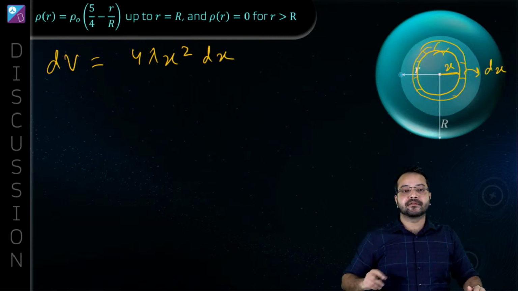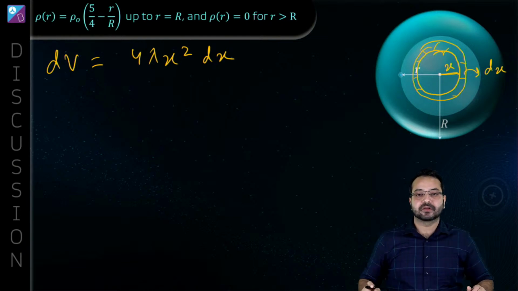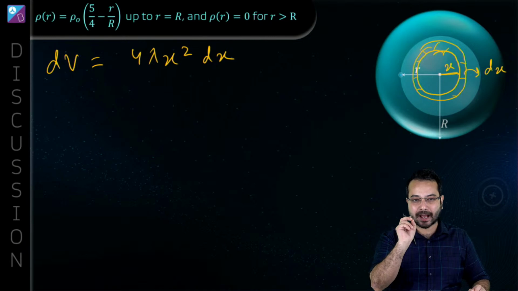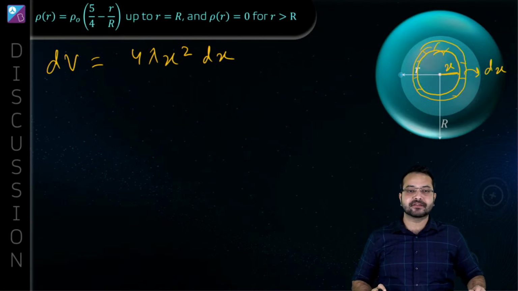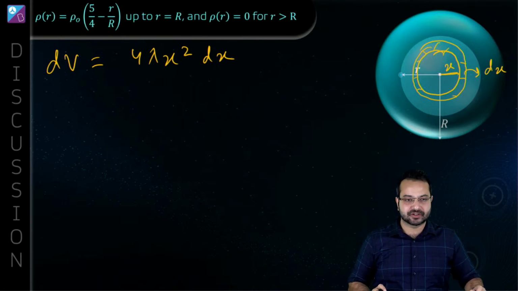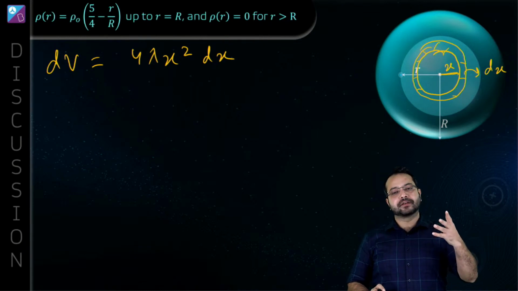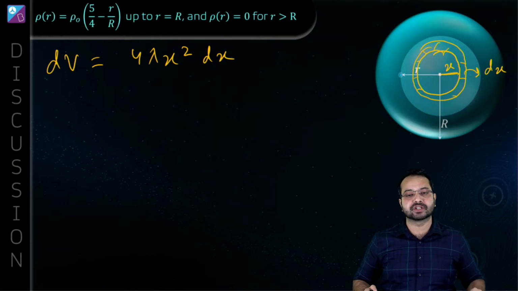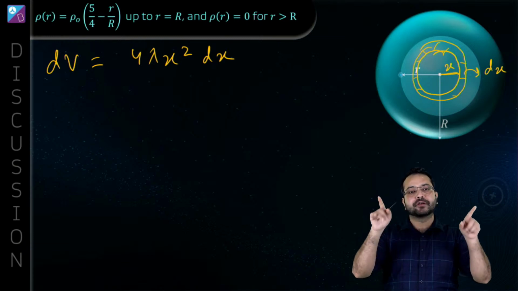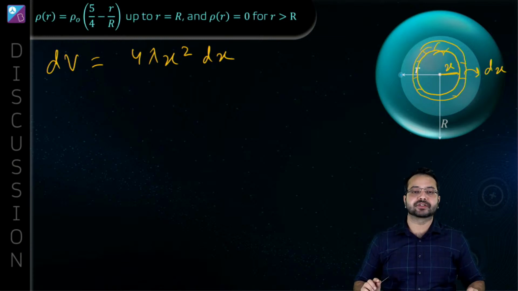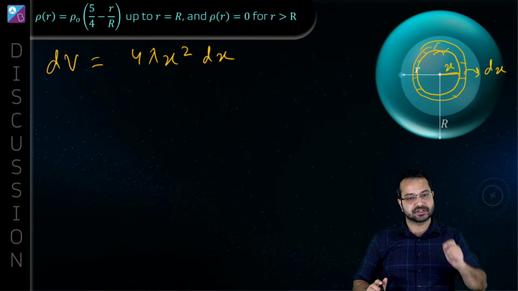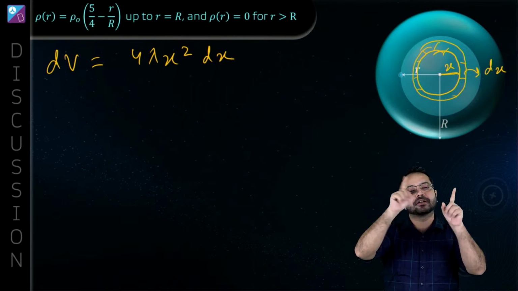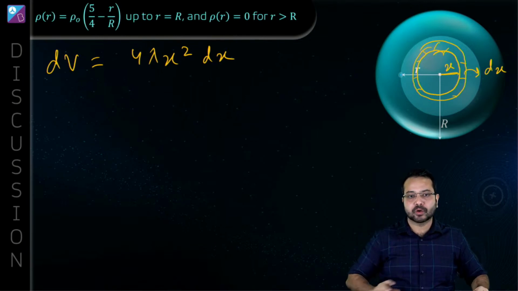I see a few answers over here, but I think the answers are not absolutely correct. Swastika is asking, we have to integrate the density function. No, Swastika, what is the objective? The objective is to find out the total charge. So we are going to divide this into small regions, find the charge in that small region, and then integrate to find the total charge. That is what we are going to do.